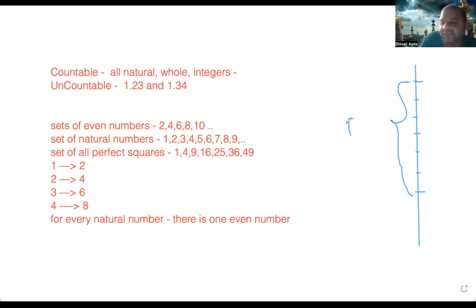Okay, so that is the first level of infinity, as they are called. But there are others. Between any two of them, there are other decimal numbers. You take any two of them, and there are again infinite decimal numbers. Here there are finite, but here there are infinite if you consider the decimal. So this is the second level of infinity. And like this there are third level, fourth level, and fifth level of infinity.